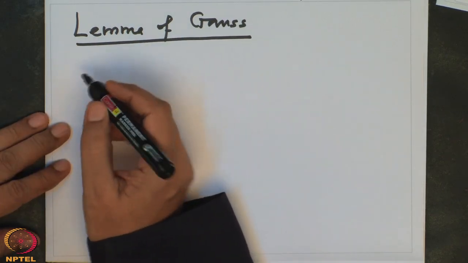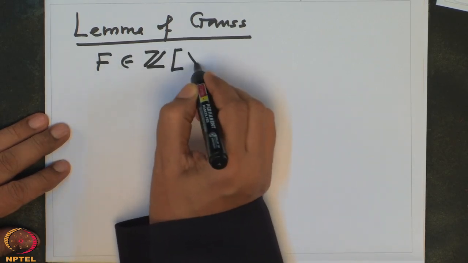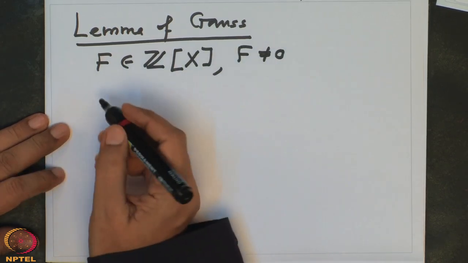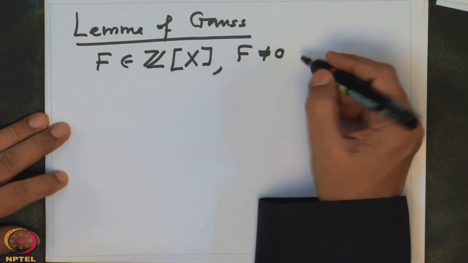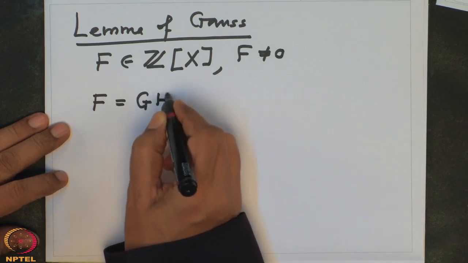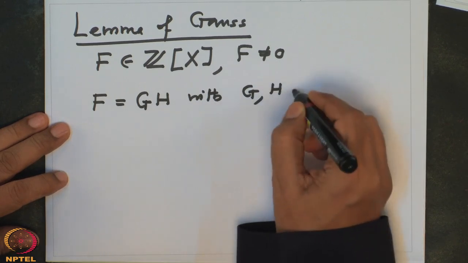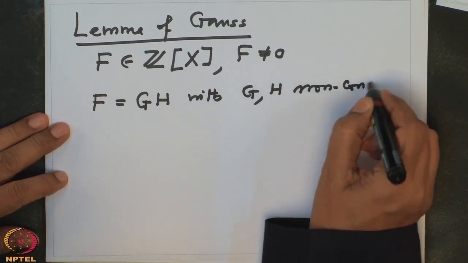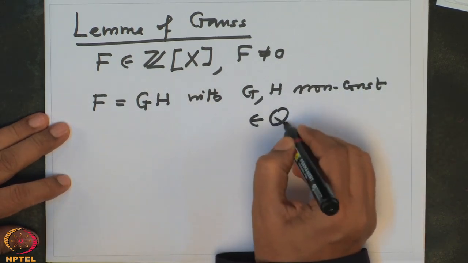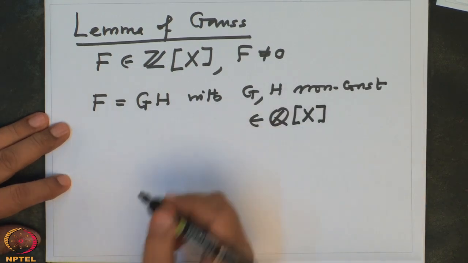We have a polynomial f in Z[x], with integer coefficients. f is non-zero, and suppose f is of the form g times h, with g and h non-constant polynomials with rational coefficients.